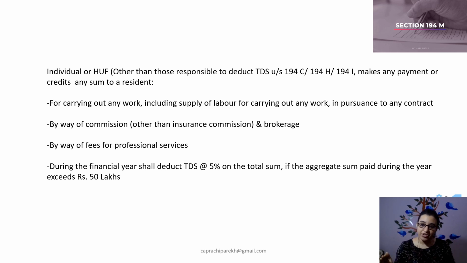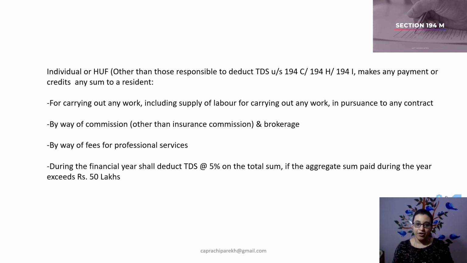Further, if we look at the provisions of these various sections which I mentioned, they have an exclusion in respect of expenses which are incurred for personal purposes by the assessee. Section 194M also tries to bring into its ambit these kind of expenses which are incurred for personal purposes by the assessee. So I would here just like to say, for the purpose of making things simpler, that Section 194M in a way tries to bring into its ambit all such exclusions which are otherwise not covered under the provisions of Section 194C, H, I, J, etc.